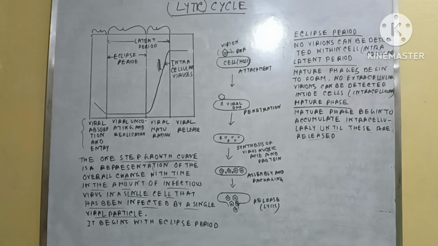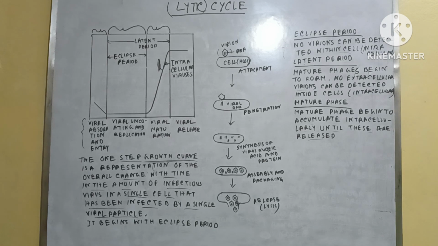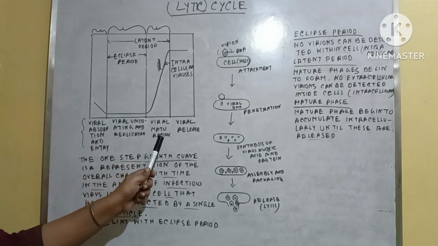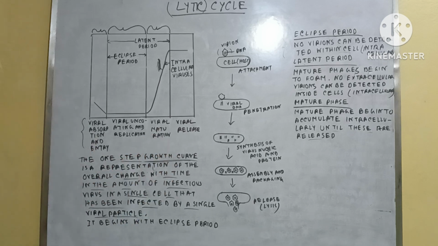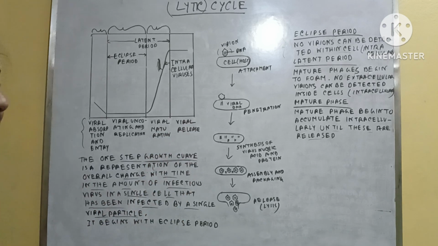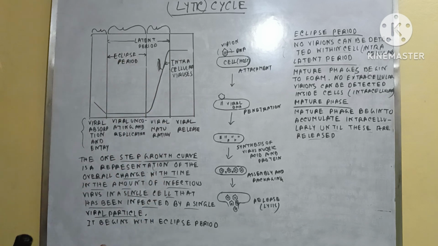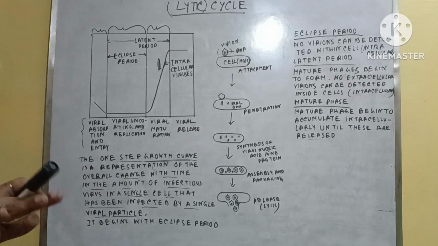So this is the actual growth curve of the virions or the phage virus, which explains that when the viral absorption and entry is occurring, then replication is occurring, then maturation is possible and then the release is possible. That means you have to understand that before releasing the phage viruses, the intracellular viruses are all accumulated. And you can detect in that moment the viruses present within the bacterial cell.